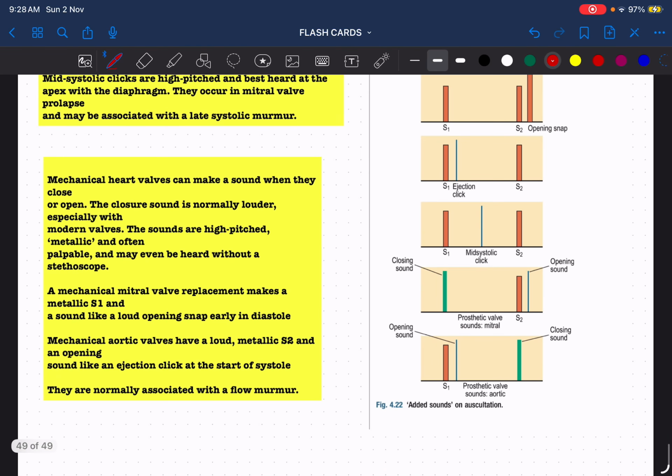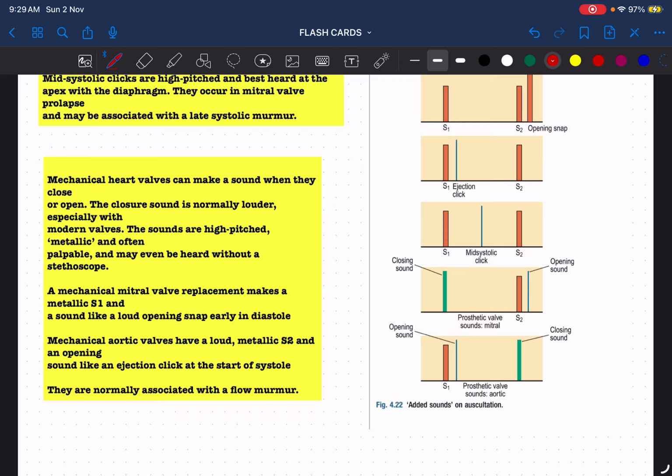Okay. And coming to the heart sounds in case of mechanical or prosthetic valves. Unlike the normal valves, mechanical heart valves make a sound when they close or open. The closure sound is normally louder than normal valves, and they are high pitched and metallic in nature. Even without a stethoscope, we will be able to appreciate the sound.